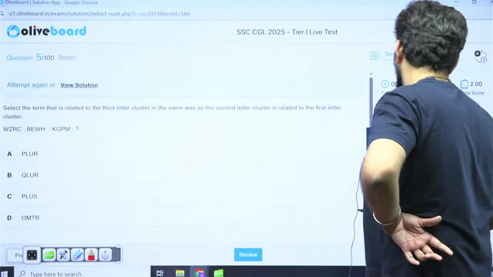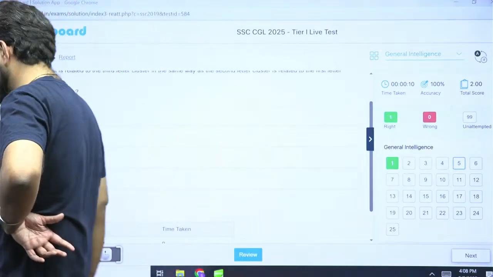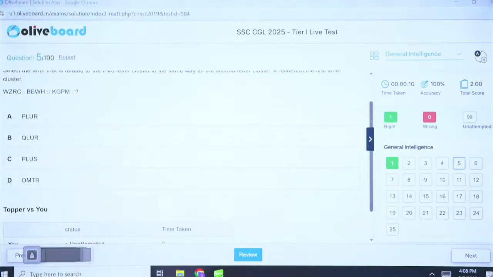Next, question number 5. Letter analogy. These ones are usually easy. Keep answering, guys. Pick up the pace. And don't leave the session midway. Stay till the end. WZRC BEWH.